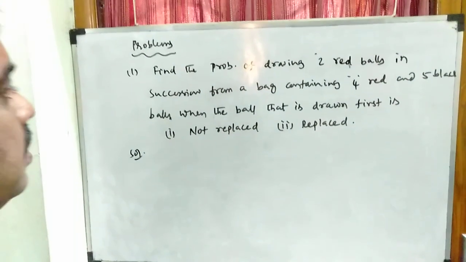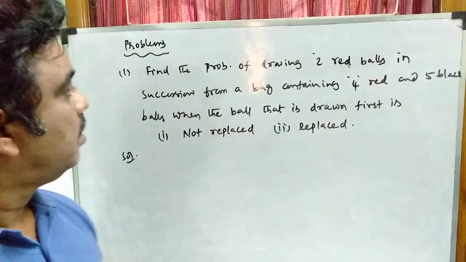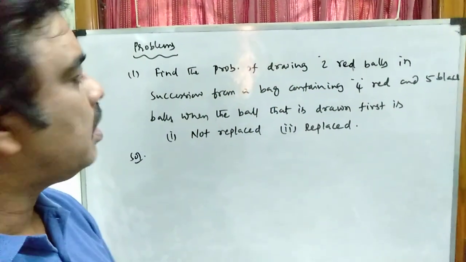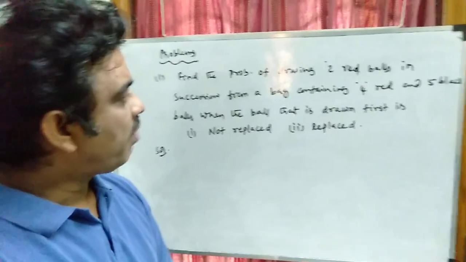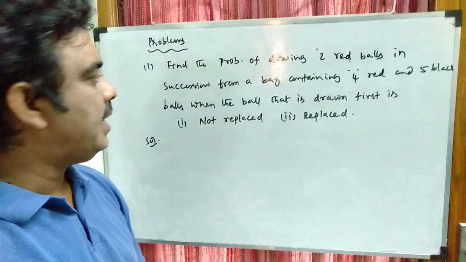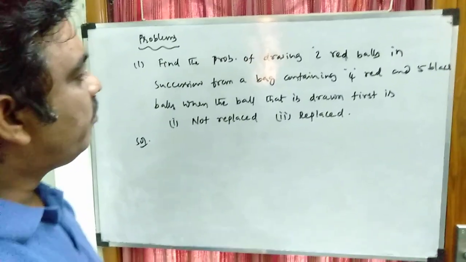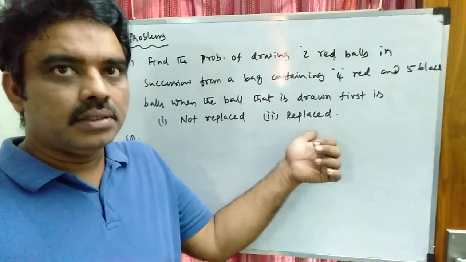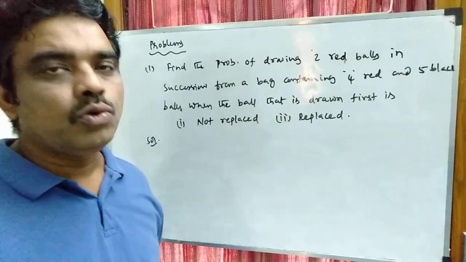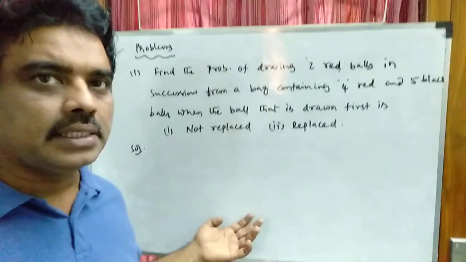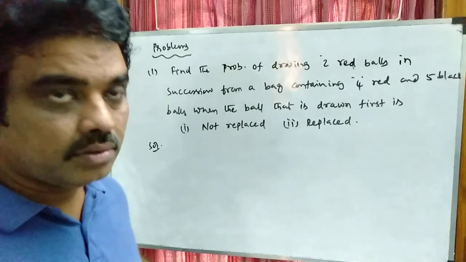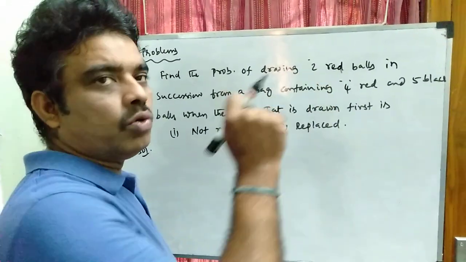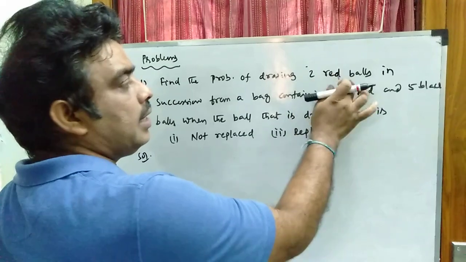So see the problems. Problem number 1. Find the probability of drawing 2 red balls in succession from a bag containing 4 red and 5 black balls, when the ball that is drawn first is not replaced and replaced. We have to study 2 cases, when the ball is not replaced, when the ball is replaced. Here we have to take successively 2 outcomes and both must be red balls.